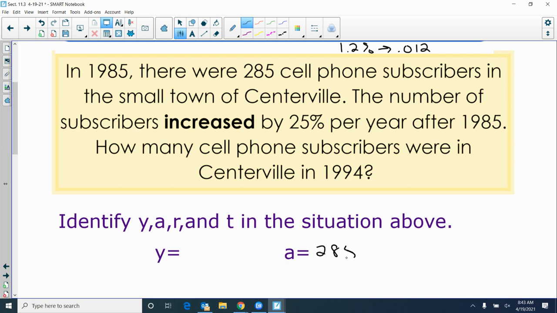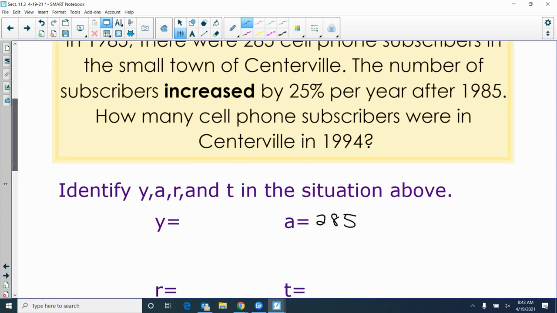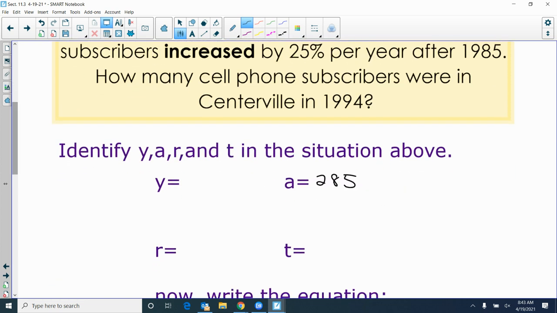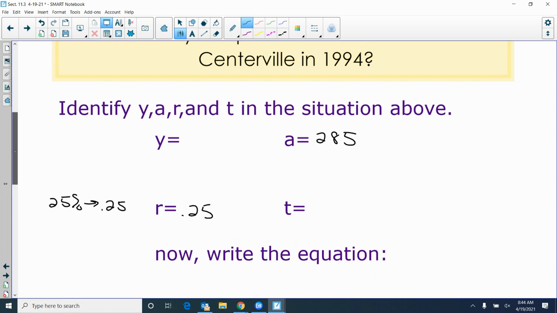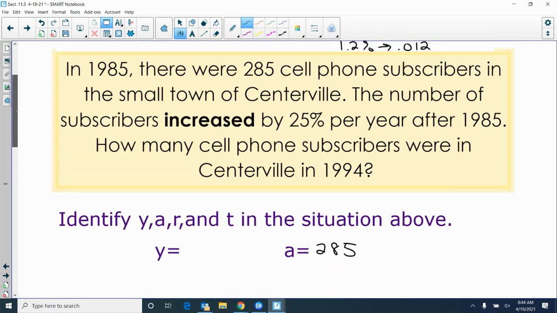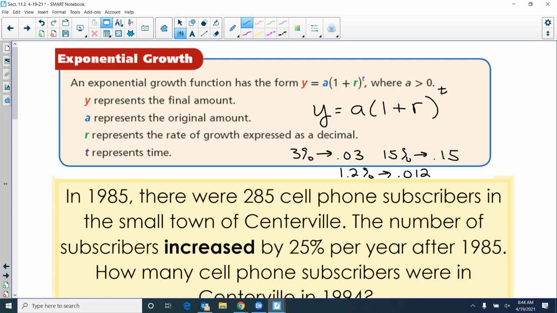285. What is our R? R has to deal with the percent, but we have to write it as a decimal. What is 25% as a decimal? 0.25. The time will be the number of years between the original amount and what we're looking for.